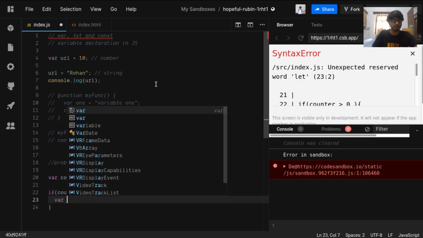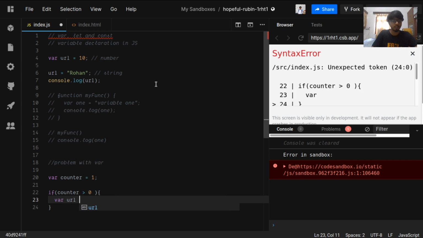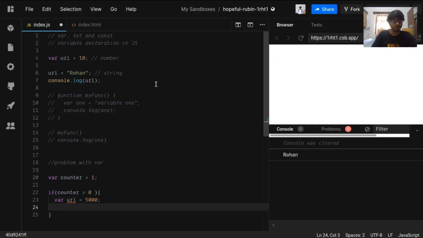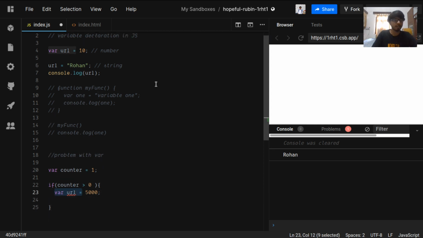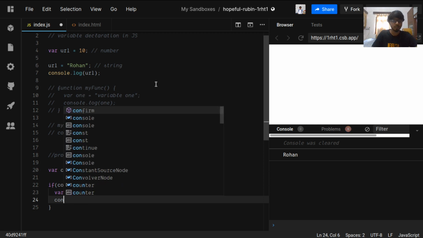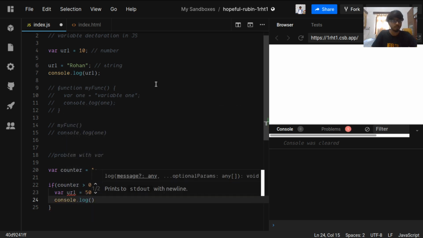We'll accidentally change the URL to some number, but actually it was supposed to be a string, but we are redeclaring the variable here and changing its value to a number, and we console log that value here first.